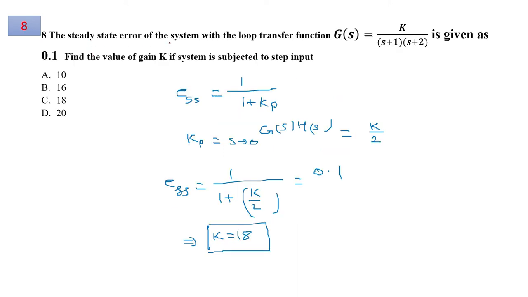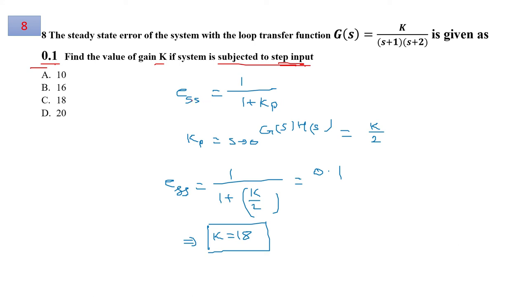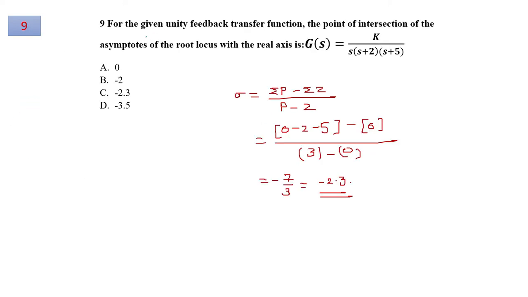Next, question number 8: the steady state error of a system with the loop transfer function G(s) is given as 0.1. We have to find the value of K when the system is subjected to a step input. For a step input, the steady state error expression is written in this form, where Kp is the positional error coefficient, and its value is G(s)H(s) as s tends towards 0. By putting this value in the given expression, this will result in K over 2. Comparing with the value of ess, which is given as 0.1, you will find the value of K as 18.